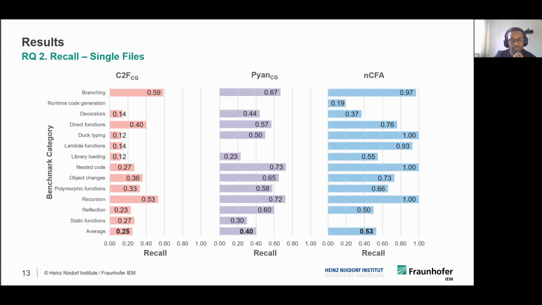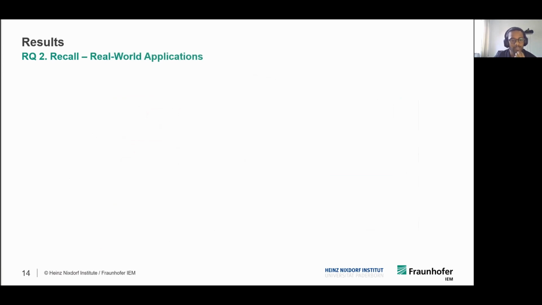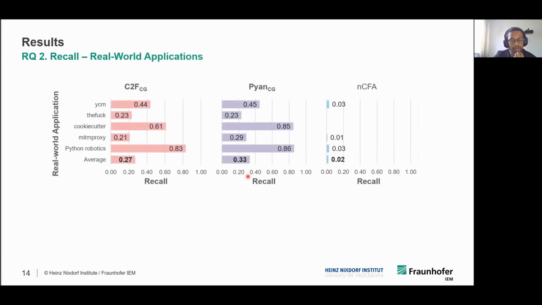Now let's look at the results from recall, real world test. And here we have Pyan with the highest recall, followed by Code2Flow, followed by NCFA.